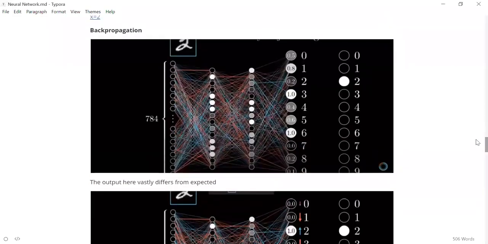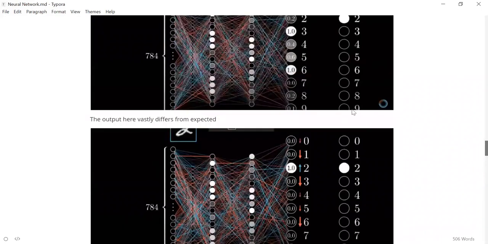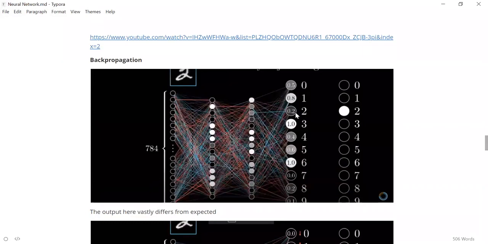These are all from a particular video from 3Blue1Brown. I'll share that video also. It will give you a very good understanding of how back propagation works. But I'll give a very brief overview. This is the output we want, and this is the output we got. We saw that 2 is not activated and some other neurons are activated.